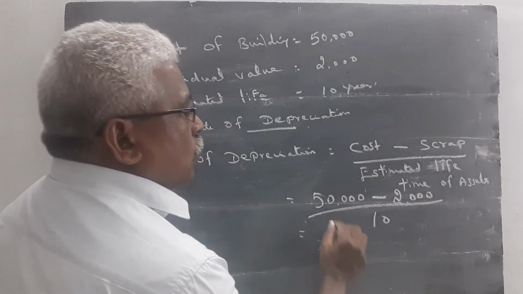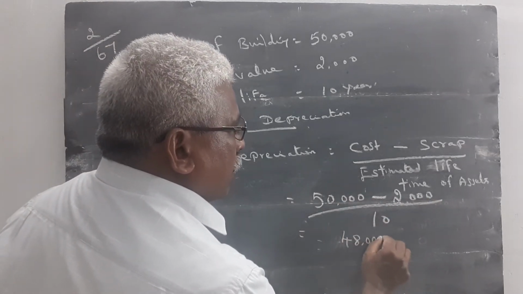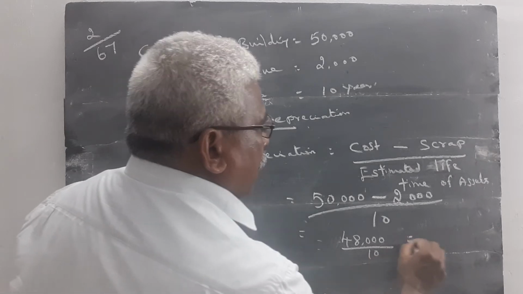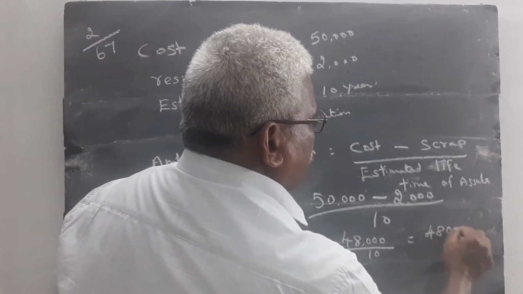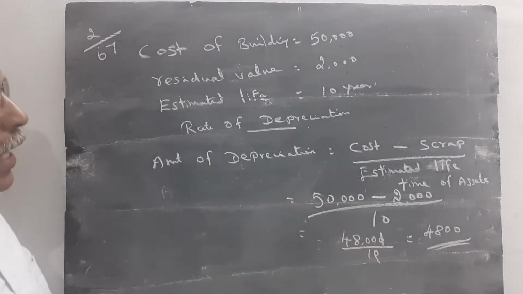That is 50,000 minus 2,000 is equal to 48,000. 48,000 divided by 10 is equal to 4,800. So the amount of depreciation is equal to 4,800.